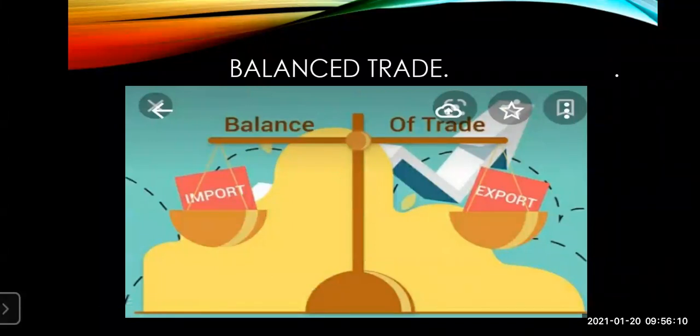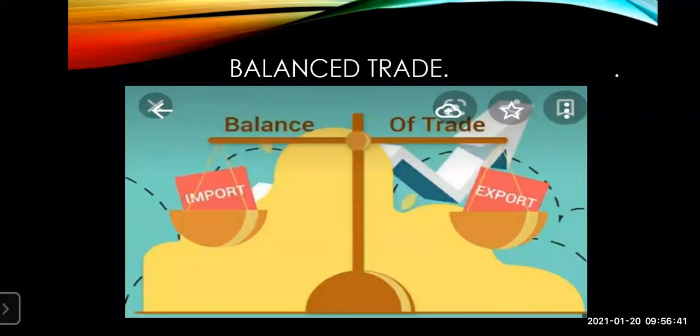Now see here, this is the balanced trade. A balanced trade means what we import or buy from the other country, the same commodities of the same worth, we are actually exporting, which is 5 crores. As we sell to the other country, the product will be about 5 crores. Means as in the example, the same quantity we are going to get from them, and the same quantity we are going to give them. It is a balanced trade.